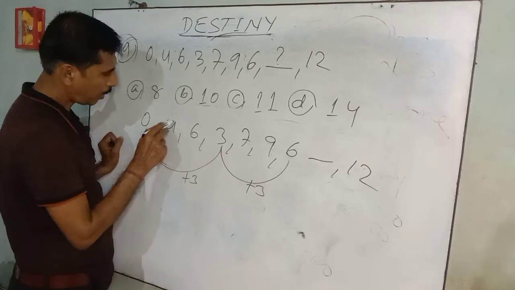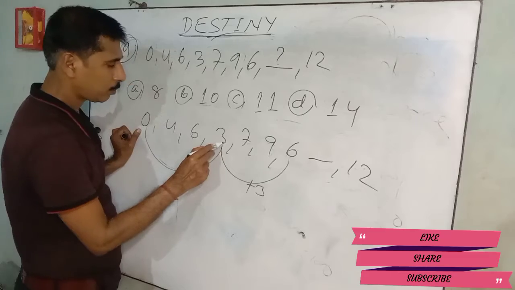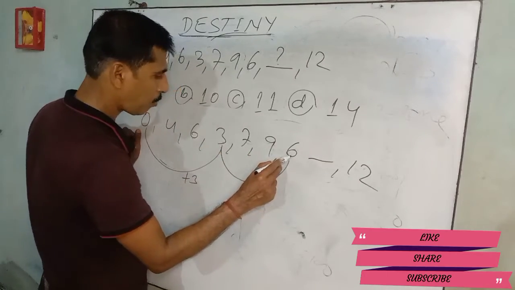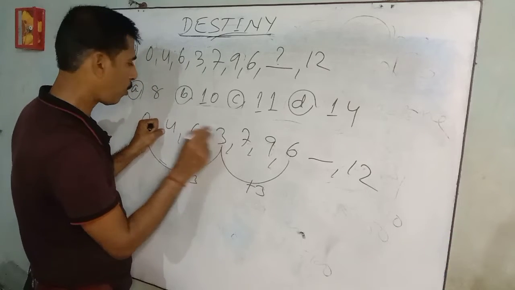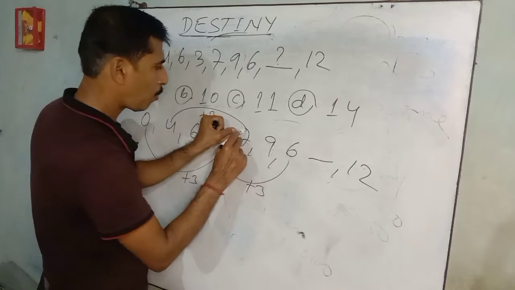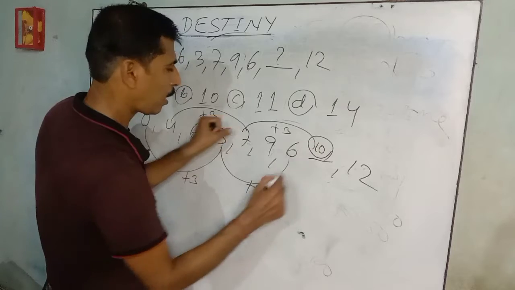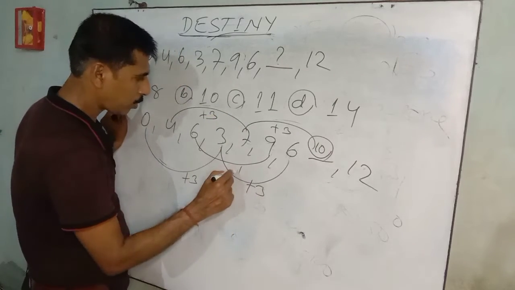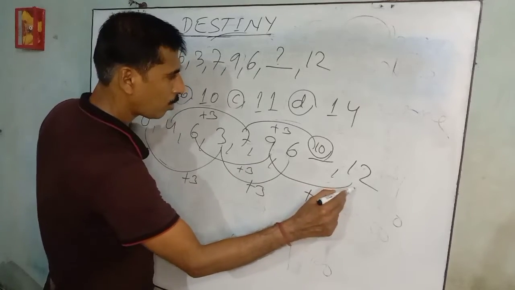Then similarly, 0, after 2 numbers you will take the next number, 3. After 2 numbers you will take the next number, plus 3, plus 3. Similarly 4, after 2 numbers, 7, plus 3, after 2 numbers, 7 plus 3, 10. The answer is 10. Similarly 6 plus 3, 9, 9 plus 3, 12.